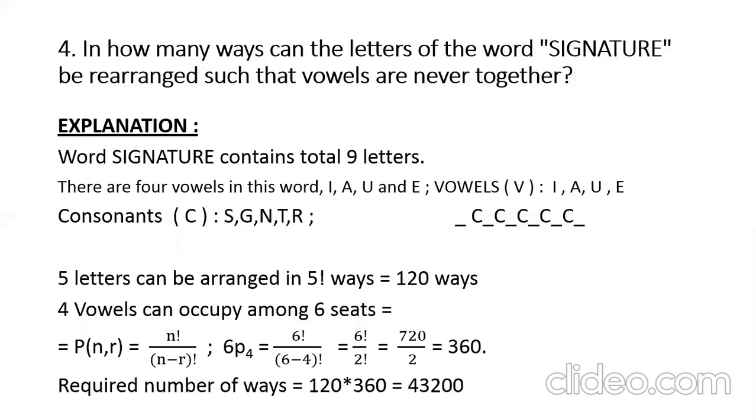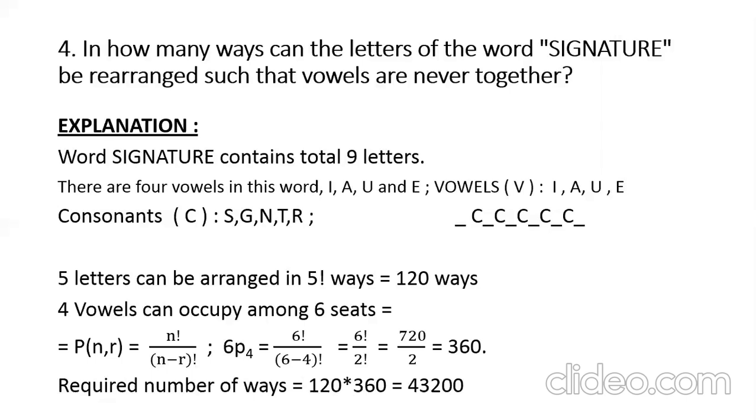Okay, 4 vowels are there, so the remaining 5 consonants are S, G, N, T, R. Now, we first have to make the infrastructure ready for the vowels to occupy alternate seats, because they should never be together. So what is the infrastructure? The consonants should first be seated in alternate rows. Give a space between all the consonants. So 5 consonants are there.